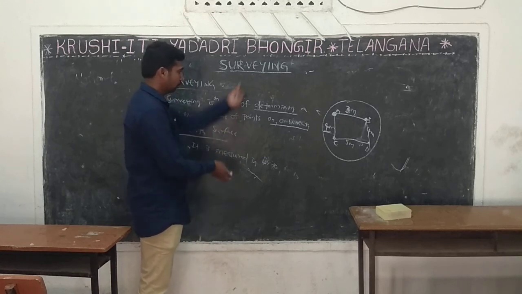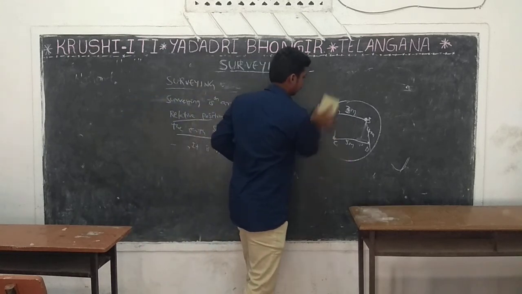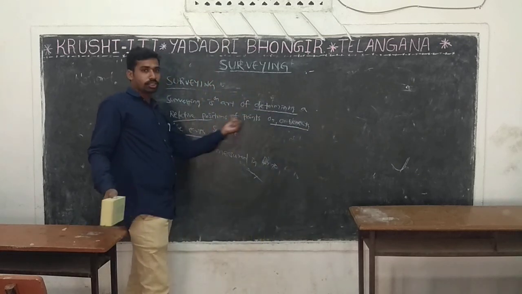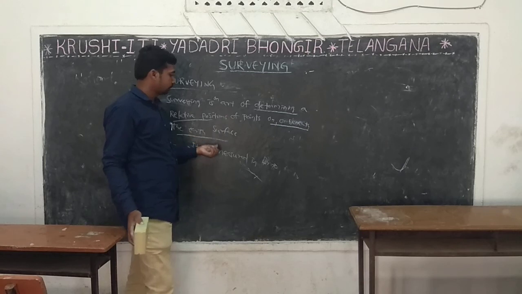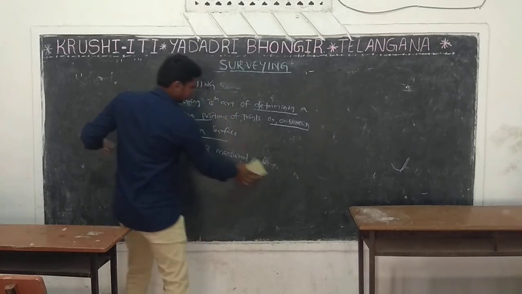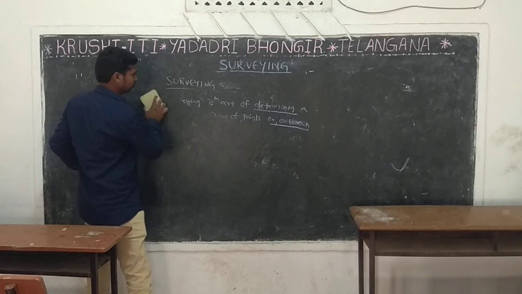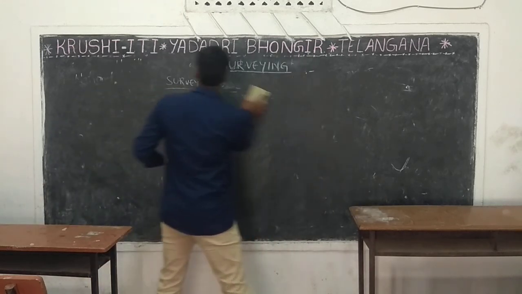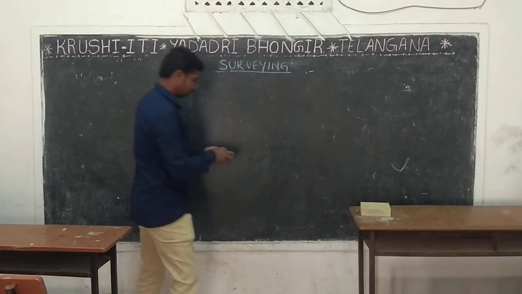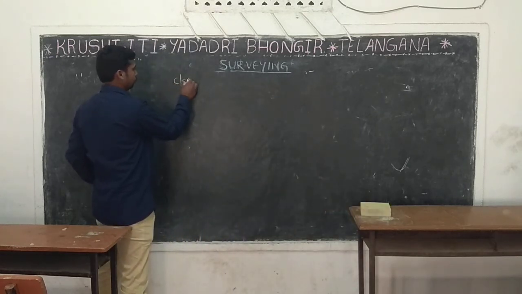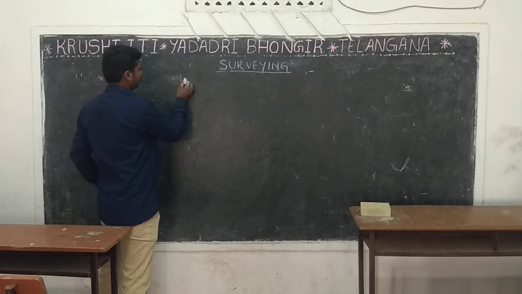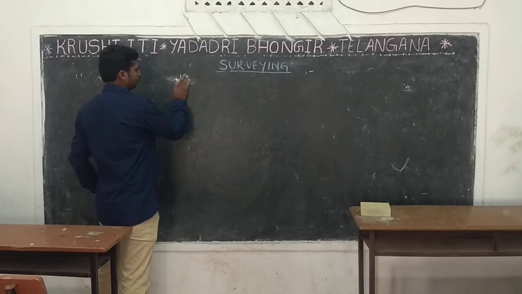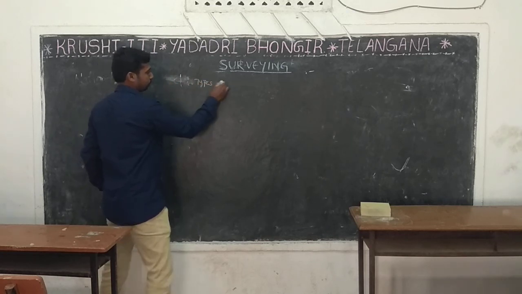Next, this is surveying. What is surveying? Surveying is an art of determining the relative positions of points on earth surface, on or beneath the earth surface. Next, what are the classifications of surveying? Classification means the division or types of surveying.